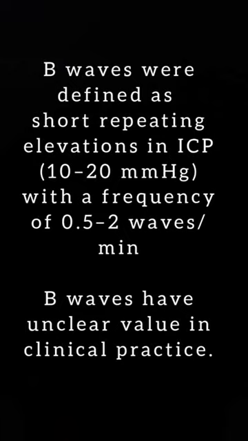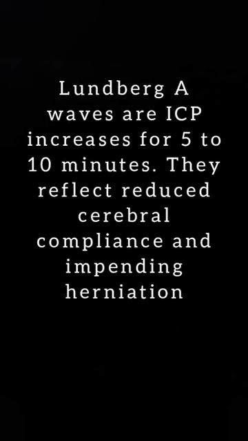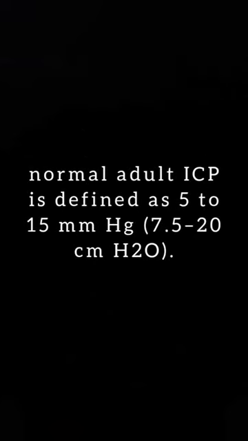B wave is a short repeating elevation in ICP from 10 to 20 mm mercury with a frequency of 0.5 to 2 waves per minute. It is not of value clinically. Lundberg A is always pathological and it takes 5 to 10 minutes. The pressure is more than 20 mm mercury. Normal ICP is 5 to 15 mm mercury.